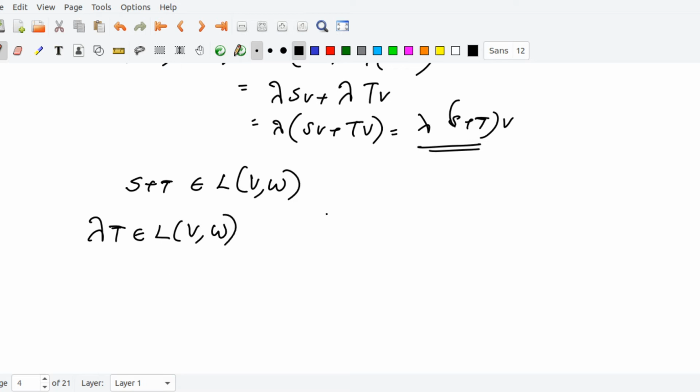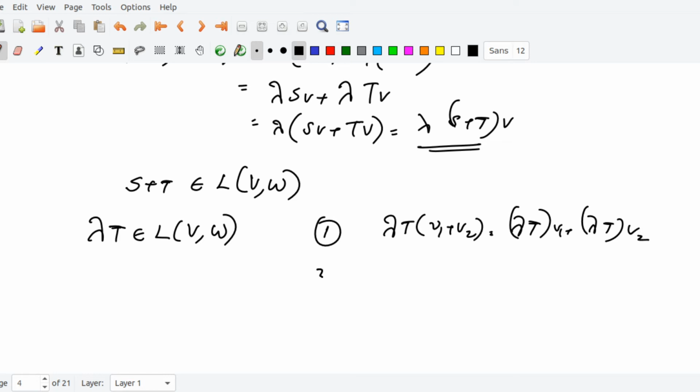For that you have to check two things. Lambda T of V1 plus V2 equals lambda T of V1 plus lambda T of V2. Second, scalar multiplication.